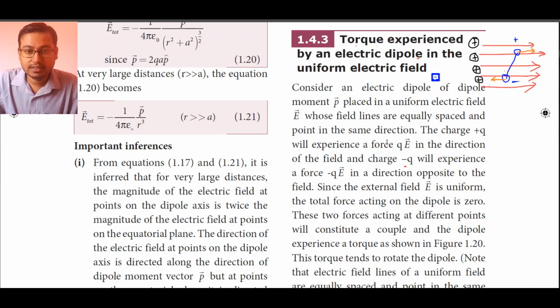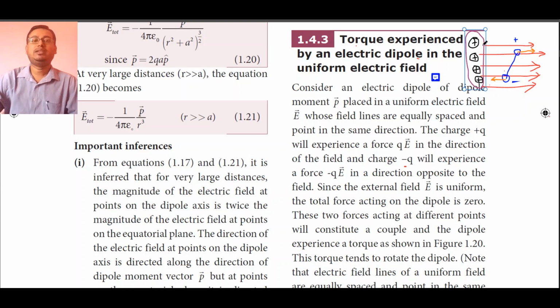Okay, so as the definition suggests here, I have drawn a figure for you on the screen. I hope you will understand the concept very well. See, these are the positive charges, equally spaced from each other, and they are producing an electric field uniformly. We know from our previous videos that from a positive charge, electric field lines go outward in 3 dimensions. Here they are uniformly distributed, so in that situation, uniform electric field lines are coming outward.